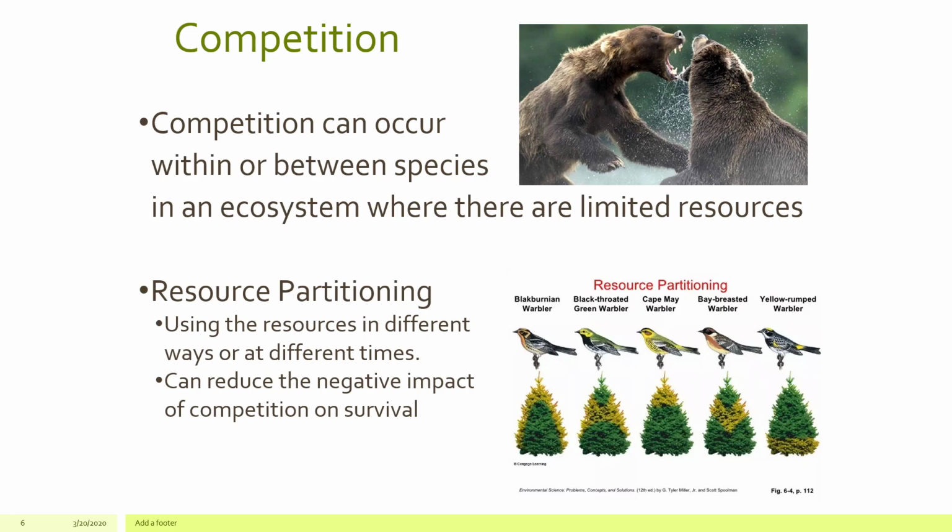One example, a great example, is the warbler. And you can see from this beautiful diagram here, there are 5 different warblers that will feed from different parts of the tree. And so they're not directly competing with each other, even though they all rely on this tree to live. They will actually use different parts of the tree, and it allows them to not have to compete with each other. So it reduces their competition, which allows them all to thrive.